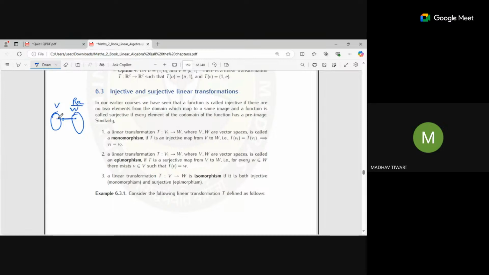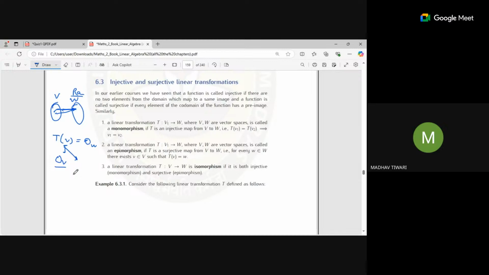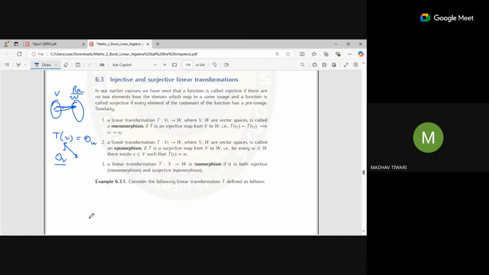Two points can't have the same image. If I want to find all those vectors whose transformation is the zero vector, it will be unique, and that is the zero vector of V. If more than one vector is mapped to the zero vector of W, then it will not be injective.